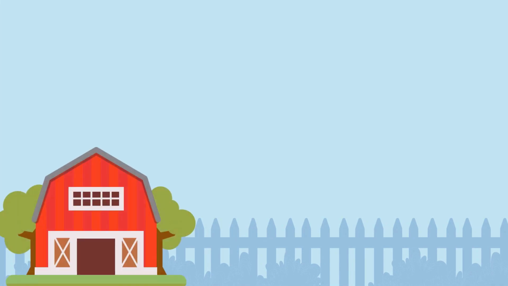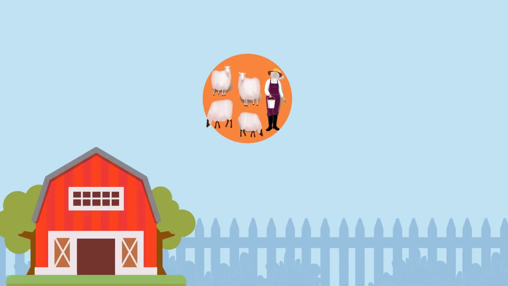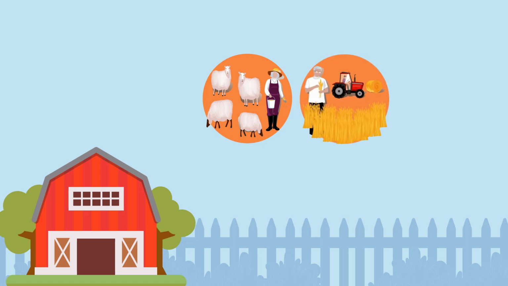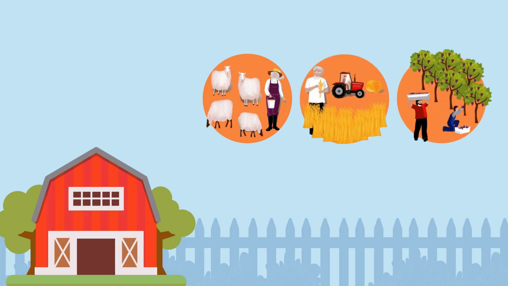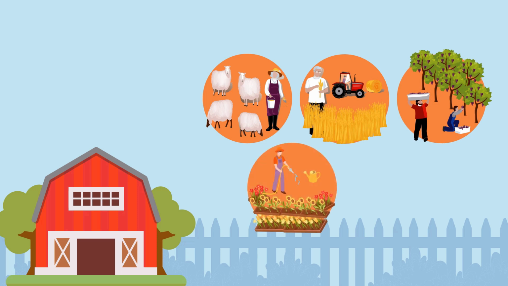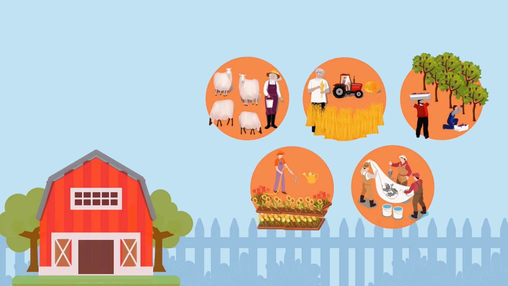Examples of agricultural activity: raising livestock, annual or perennial cropping, cultivating orchards and plantations, floriculture, and aquaculture, including fish farming.